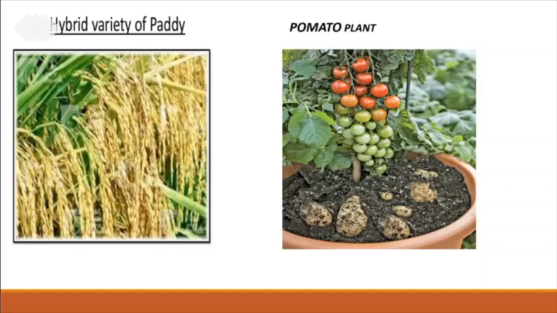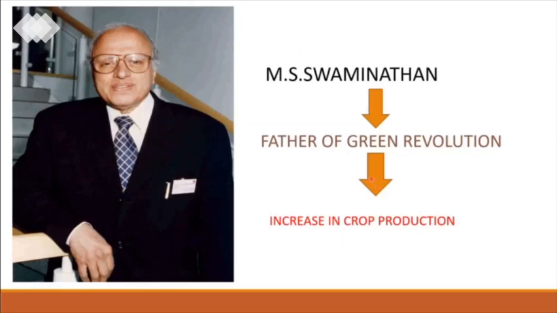Okay, children, that is about your crop production. Now coming to the next topic, that is green revolution. What is meant by green revolution? Green revolution is the revolution which started in the 1960s in India, and it was brought about by importing high yielding varieties from Mexico. They started increasing the wheat crop production, which resulted in good crop production in your wheat crop. And this green revolution was initiated by the scientist M.S. Swaminathan. That's why M.S. Swaminathan is called the father of green revolution.